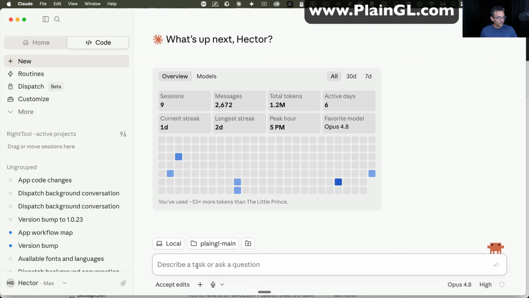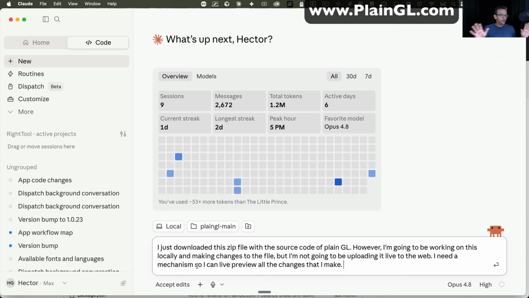So the first thing I'm going to do, after I downloaded that zip file and went into Claude Code and connected that folder and said I'm working in that folder, is give it a very specific prompt. I just downloaded this zip file with the source code of PlainGL. However, I'm going to be working on this locally and making changes to the files, but I'm not going to be uploading it live to the web. So I need a mechanism so I can live preview all the changes that I make. That's literally the prompt you're going to write.